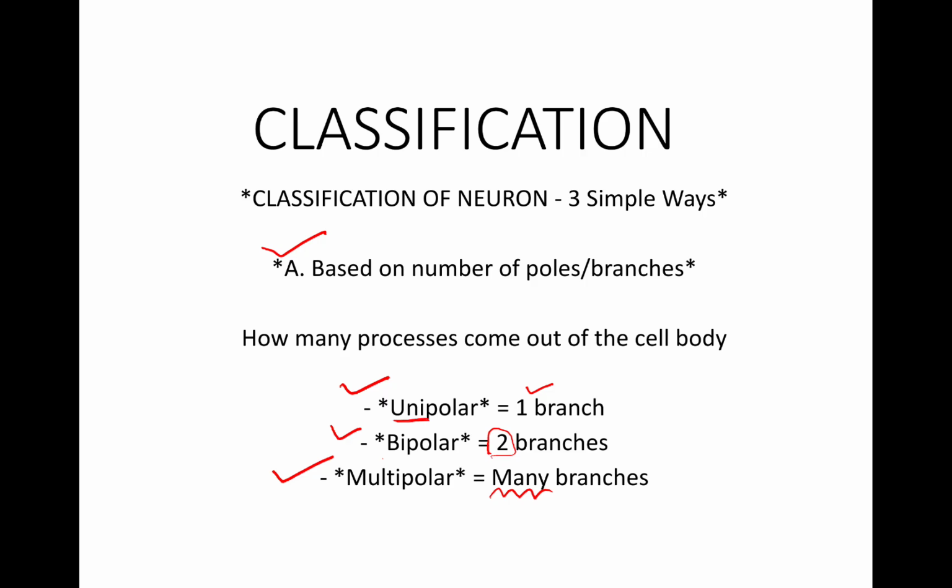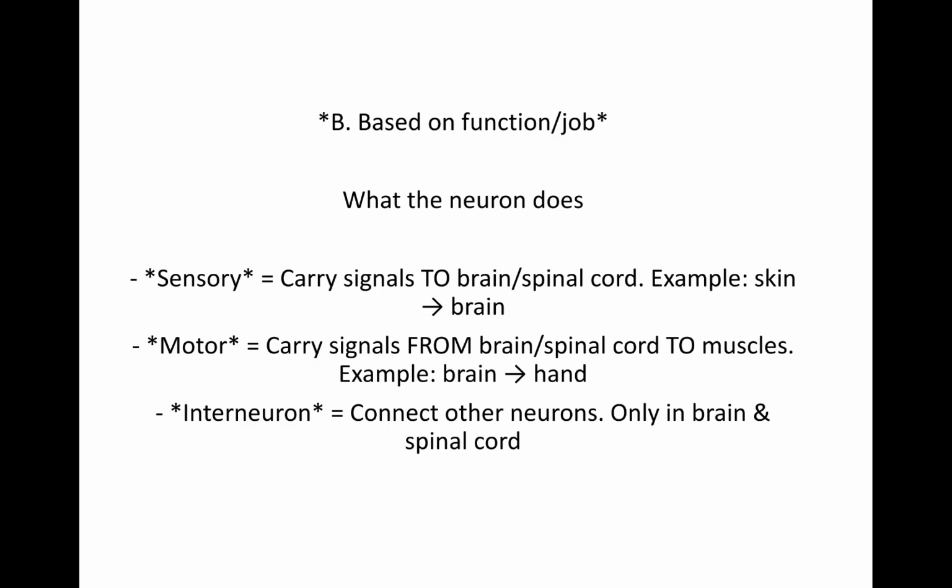Now the next one is based on the function, or the job the neuron does. It is divided again into three types. First one is sensory, next is motor, and the third one is the interneuron. Sensory means it carries signals to the brain or spinal cord from the parts of the body. Okay. Example, from skin to brain.